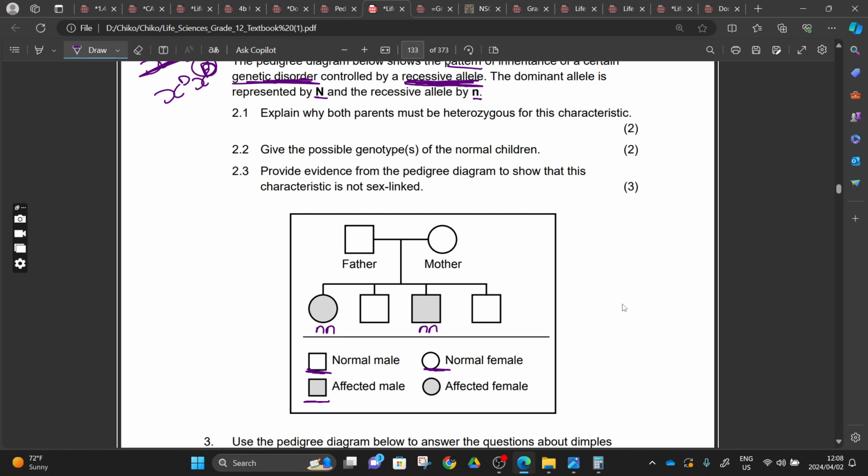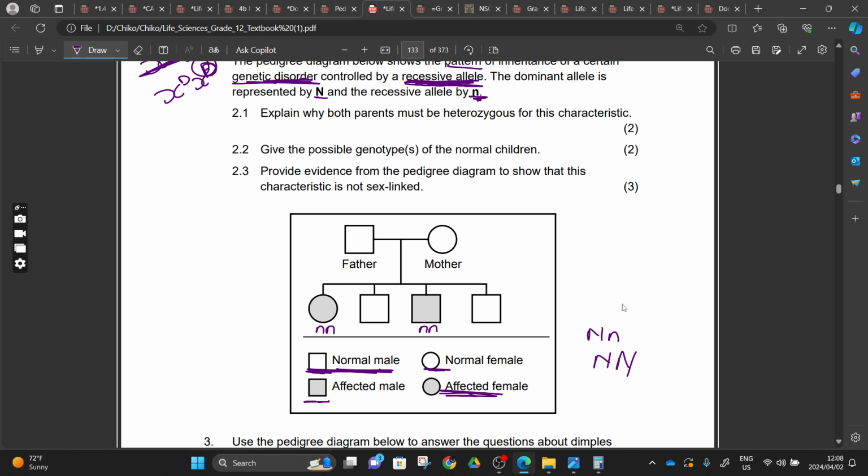When you claim that the shaded one is controlled by a dominant allele, here you are going to get 0 0, because claiming the shaded one would mean there's a capital letter N. You come to the key and see the normal one, and the cause here is the recessive allele. It means that those who are affected are going to have two recessive alleles.